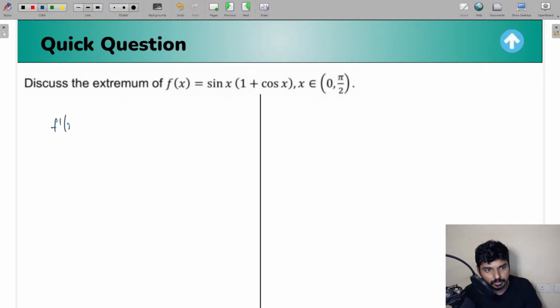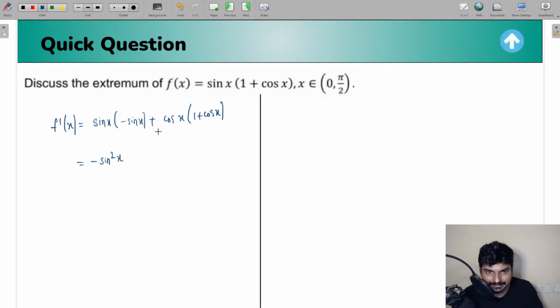So in this case, as I told you, first find f dash of x. So what is f dash of x going to be here? It is going to be sine x into the differentiation of 1 plus cos x, which is minus sine x, plus the differentiation of sine x, which is cos x, into 1 plus cos x. So this is what you are going to get, everyone. From here, I'm going to get minus sine square x plus cos x plus cos square x. And we do know cos square x minus sine square x is cos 2x. So this is going to be your f dash of x: cos 2x plus cos x.